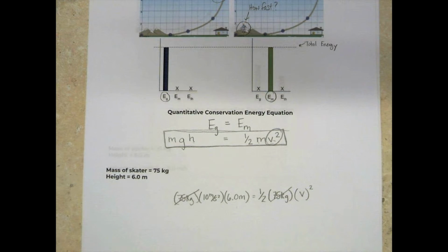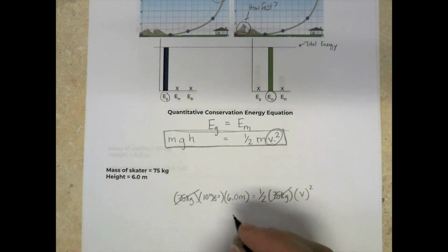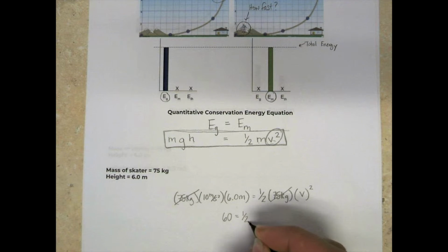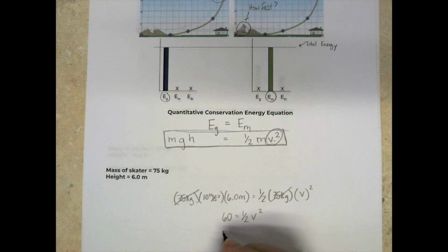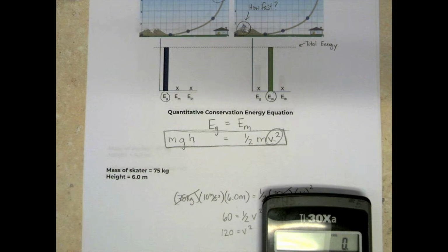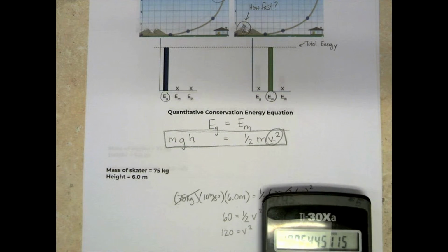So you can notice that really quick. If we multiply these things, we see 6 times 10 is 60. I'm going to drop my units for simplicity. Is 1/2 v squared. Put the 1/2 to the other side, you multiply this, you get 120 equals v squared. Then you just have to take a calculator, and let's say we take 120 and take the square root of it.